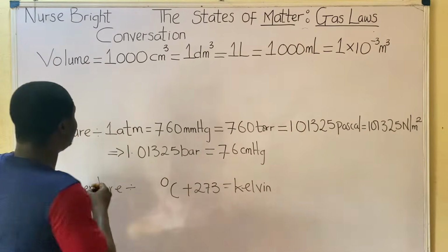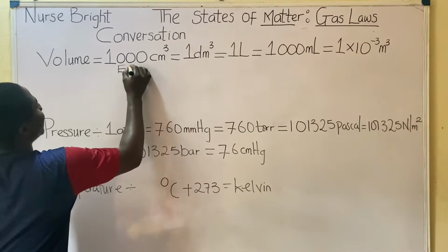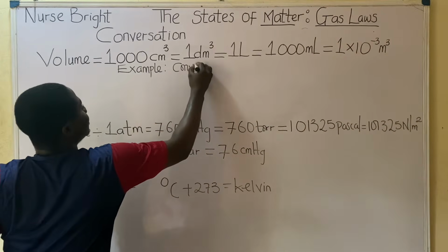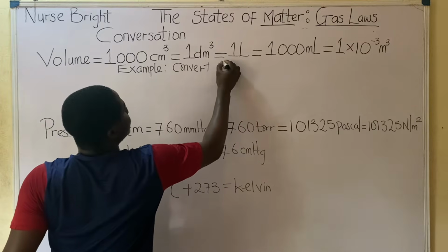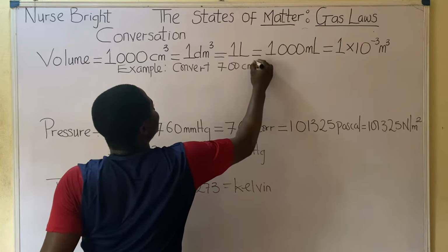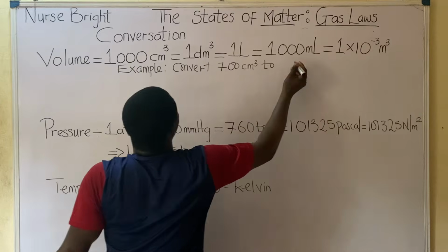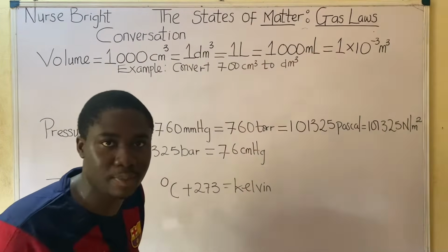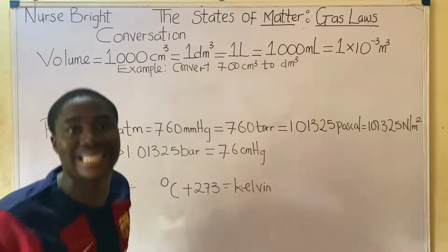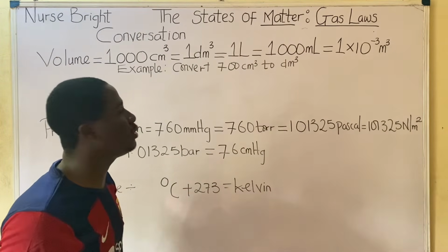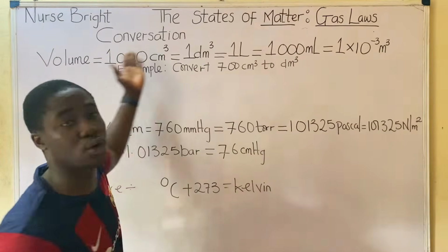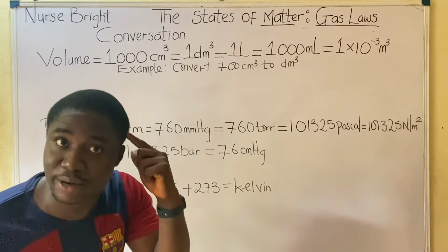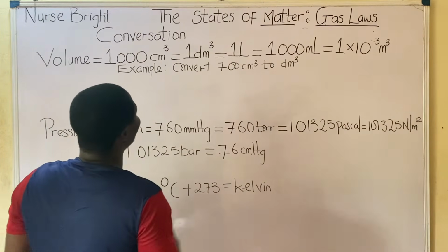Okay guys, example 1. For instance, we're given a practice question to convert, let's say, 700 centimeter cube to, let's say, dm cube. Very easy, like A, B, C, D. So when you see questions like this, you have to go back to your conversion table, where the conversion factors were written, but you have to know it inside your cerebrum. Okay, it's very important.